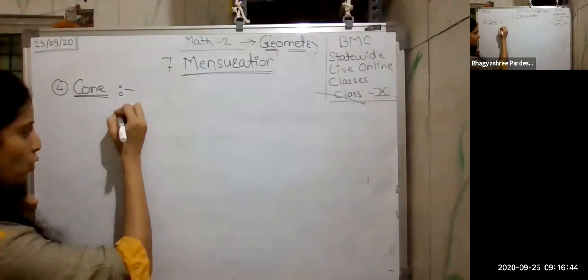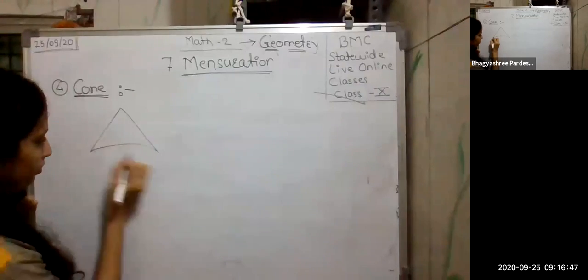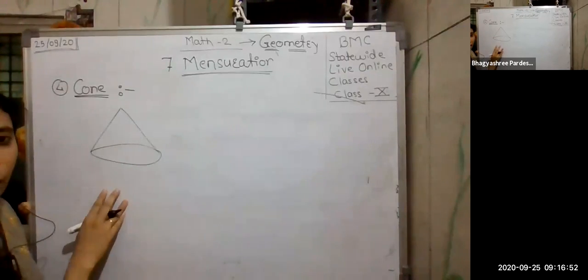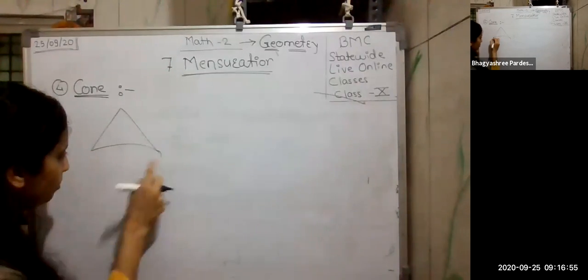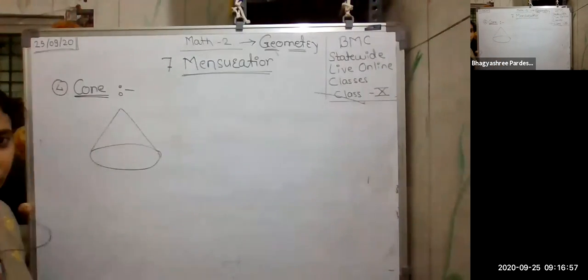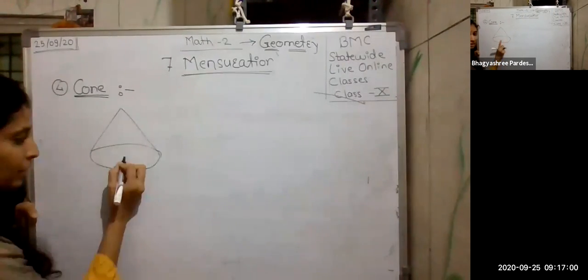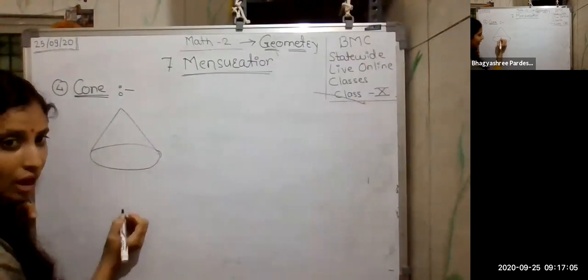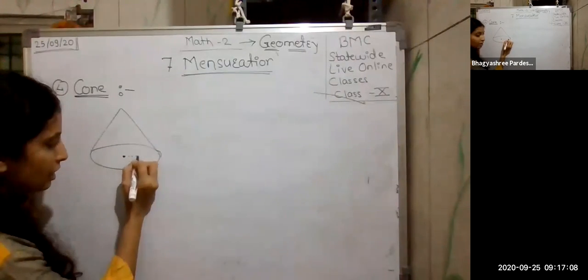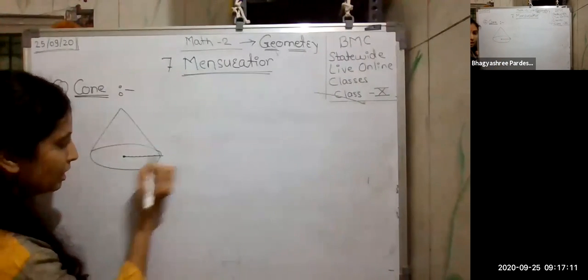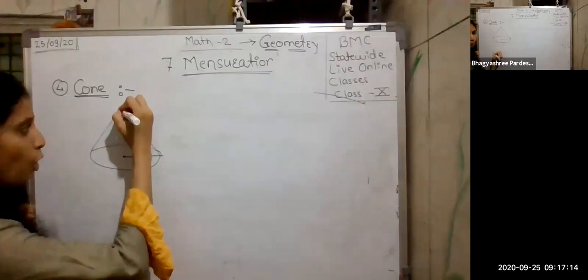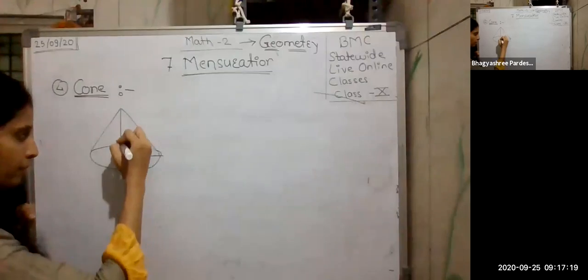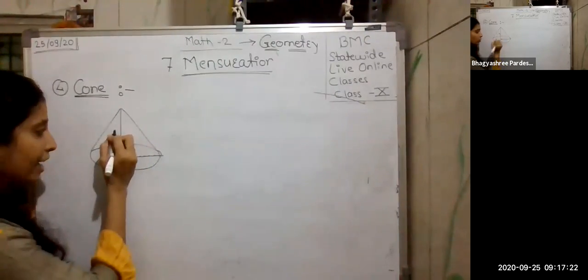I am drawing a cone simply here. Okay, it is a joker cap, or you can say an ice cream cone. This shape is not proper. The bottom is actually a circle, and a circle always has a radius. So suppose this portion is the radius. Then from the top to the bottom, that means to the center of this base, this is the height of this cone.